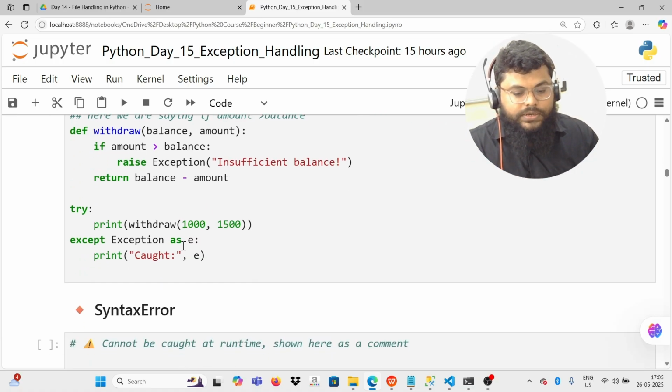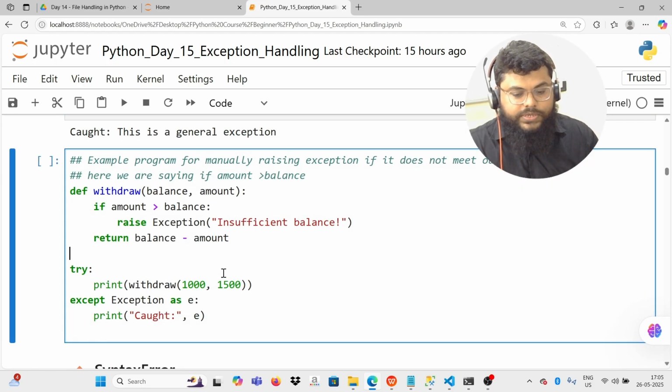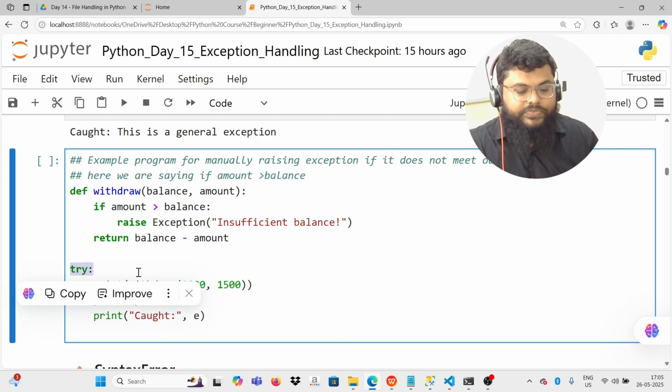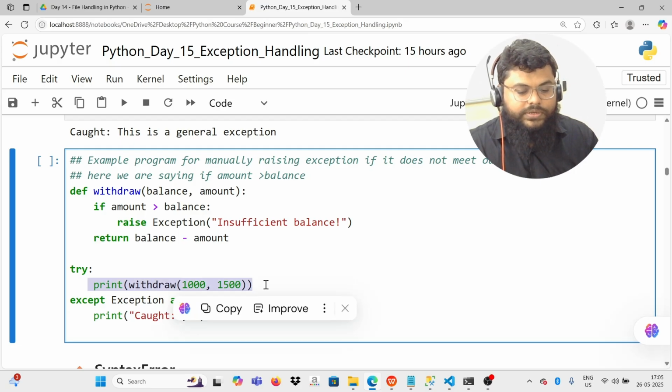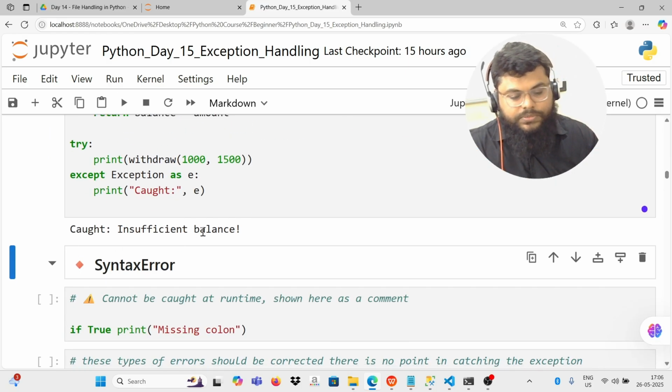So what happens is, here you can see his balance is 1,000 and he's trying to withdraw 1,500. So now we are raising a manual exception. We have written here raise Exception in the try. So what is the exception? Insufficient balance. We are calling this withdraw function and putting it in the try block. So whatever it tries, it raises an exception here and it catches this and prints it. So it says insufficient balance.